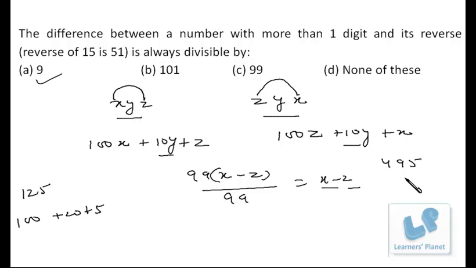Suppose you have 495, and if you reverse it, it will be 594. The difference is 99, and if you divide this difference by 99, you get the difference between the extreme digits, that is 1 in this case. So this is a further important property which will be helpful for you to solve problems of this category.